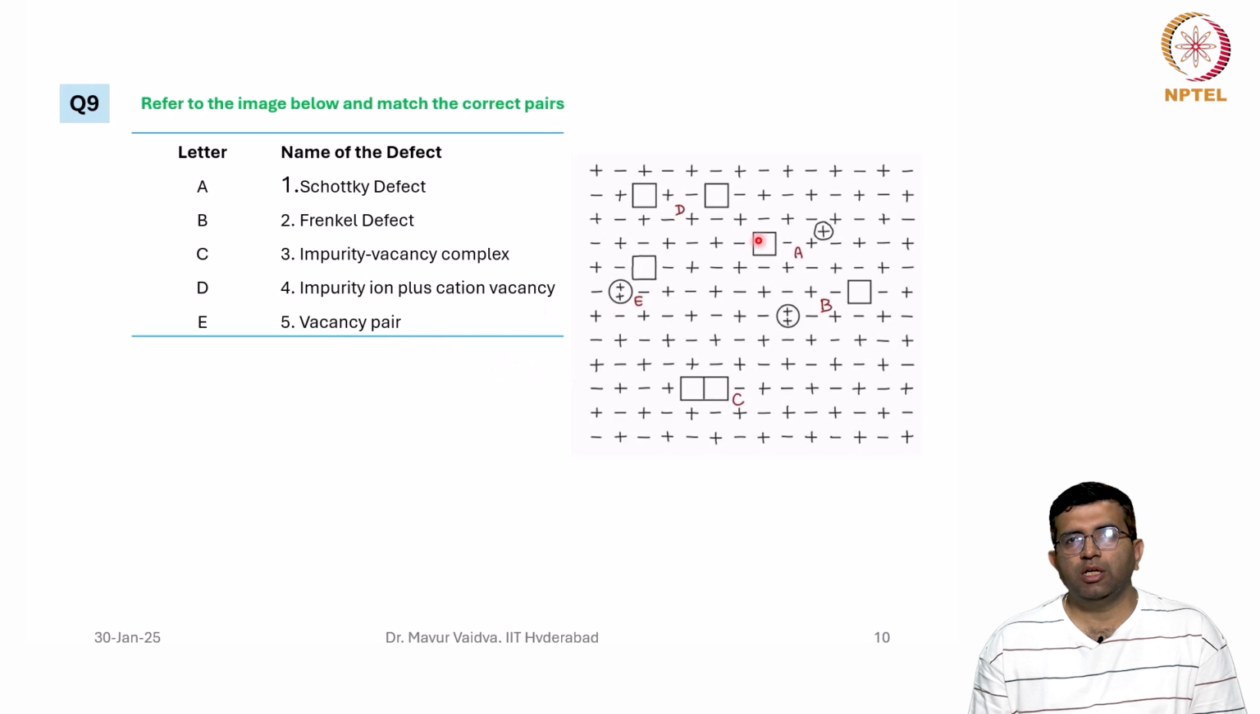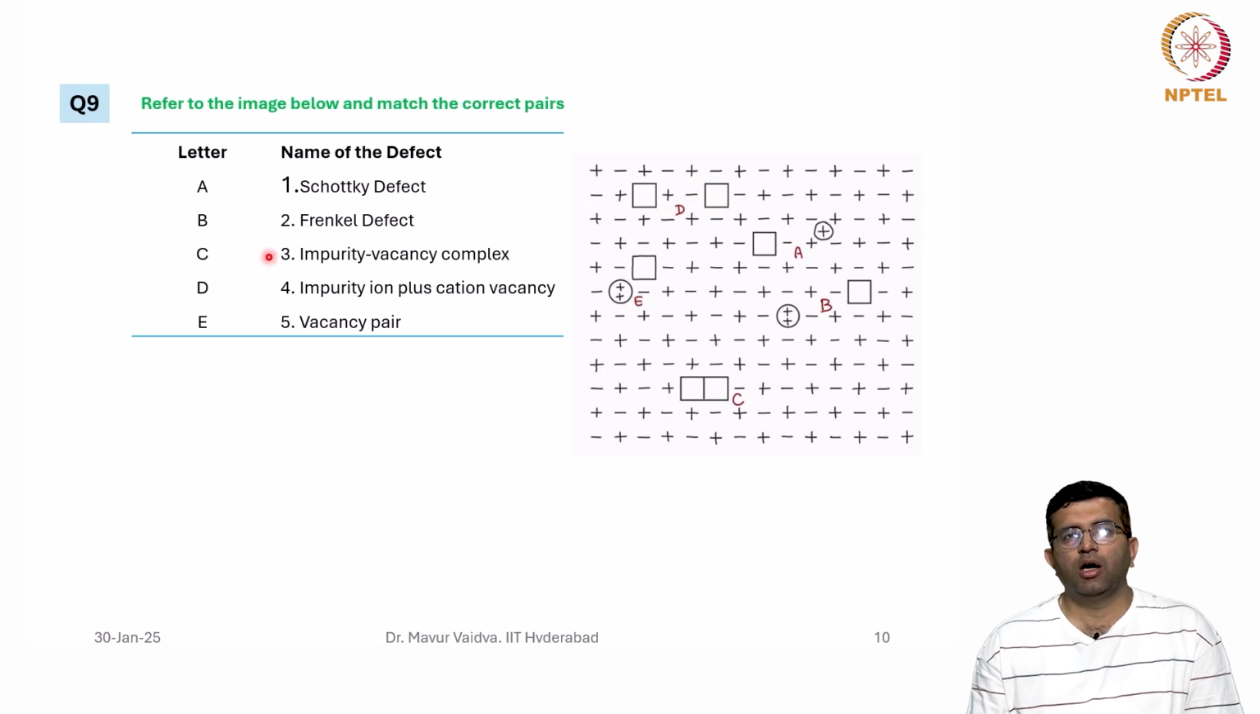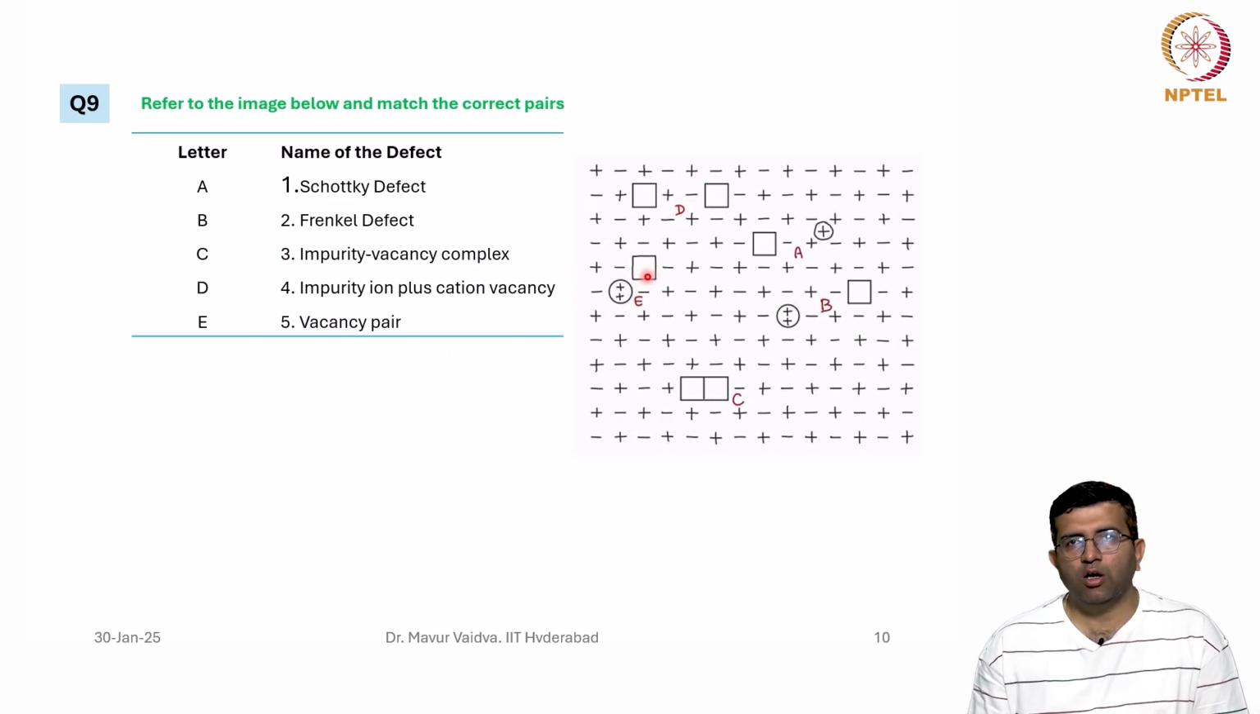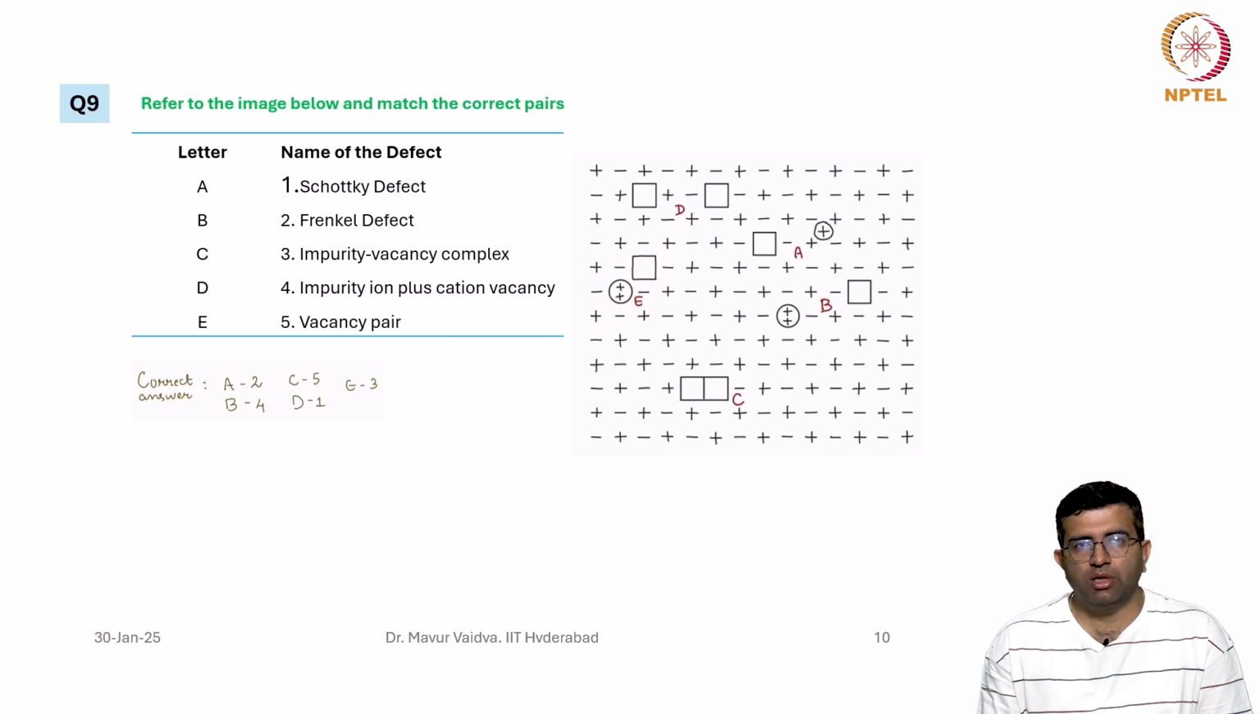Then D is a missing anion and a missing cation together, which is a Schottky defect. And E is an impurity vacancy complex. They exist together. So this is how you have to match correctly.